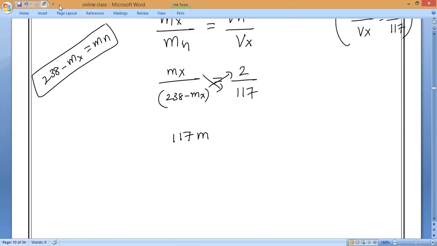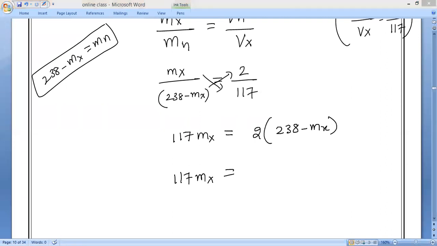Next, what will come? 117 Mx is equal to 2 into (238 minus Mx). Now multiply 2 into 238 and tell me fast. 476, sir. Yes, very good. 476.